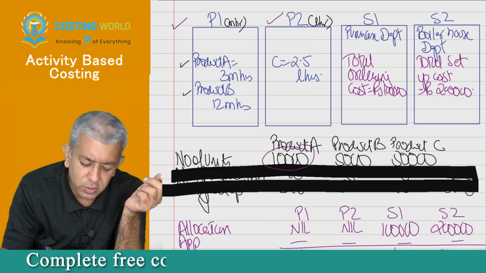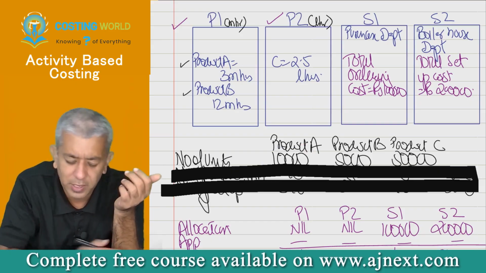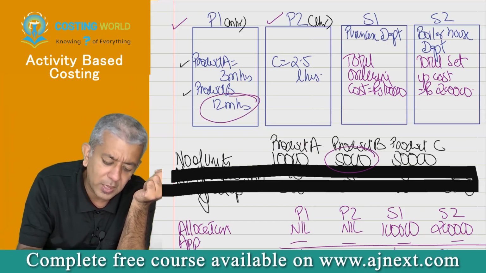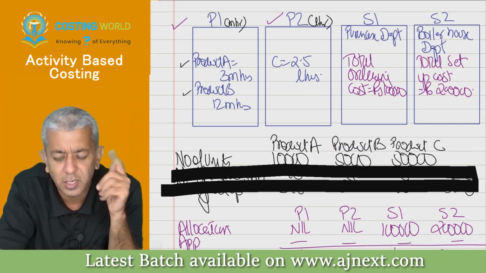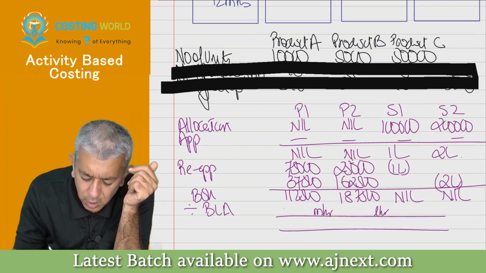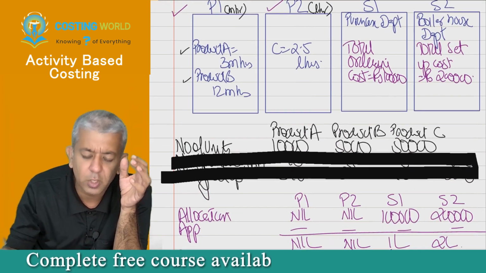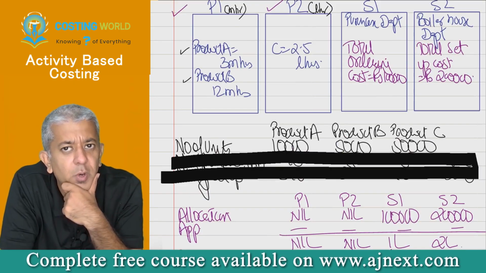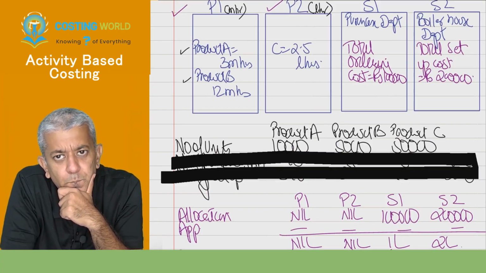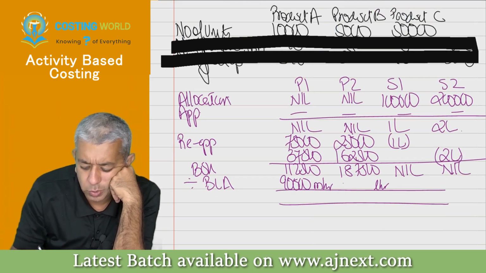So 10,000 units of A will be getting made into 3. So therefore, can we say 30,000 machine hours A will be requiring plus 5,000 into 12, that will be 60,000. So therefore 60,000 hours product B will be requiring 30 plus 60. So therefore how many machine hours? 90,000. Now everybody will tell me for P2 department. For P2 department, total number of labor hours will be what into what? 50,000 into 2.5. Okay, so 50,000 into 2.5 will be 1,25,000.